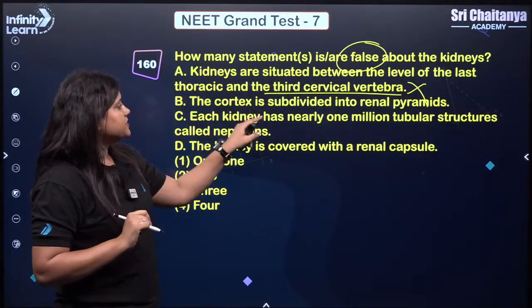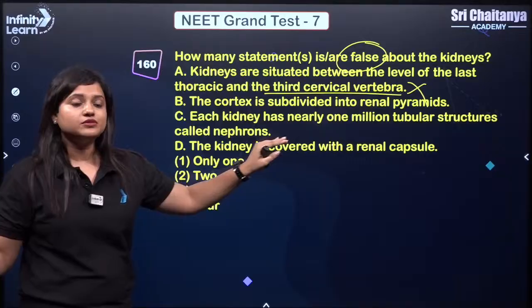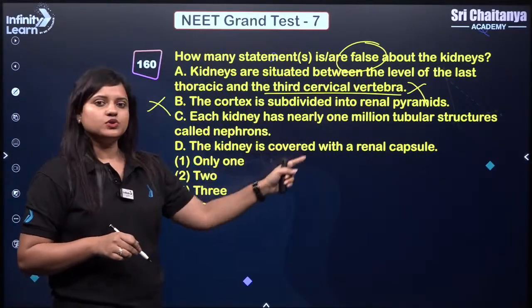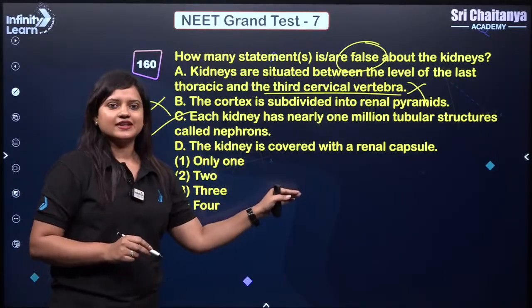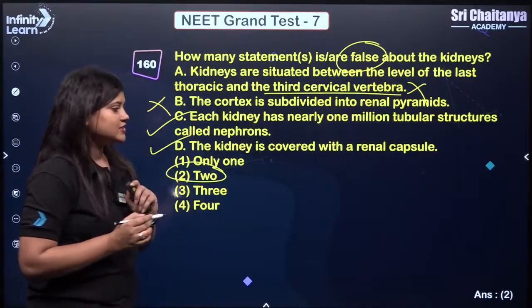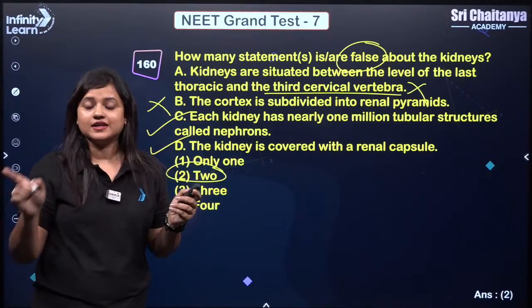The cortex is subdivided into renal pyramids. No, pyramids are part of renal medulla. Each kidney has nearly 1 million tubular structures called nephron. This is correct. Kidney covered with the renal capsule. Correct. How many wrong? 2. Correct answer should be 2. Yes. So it's not 1, it's 2.